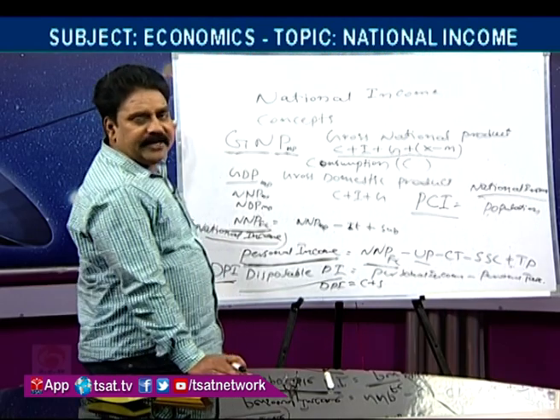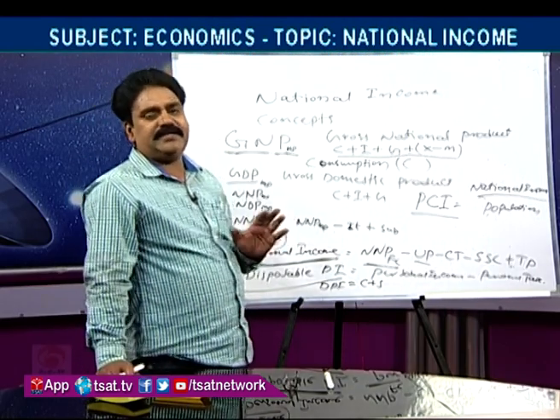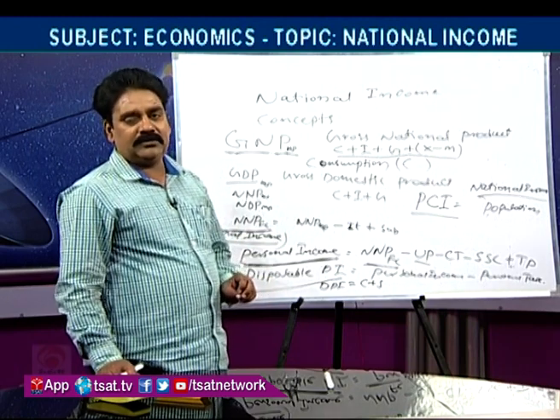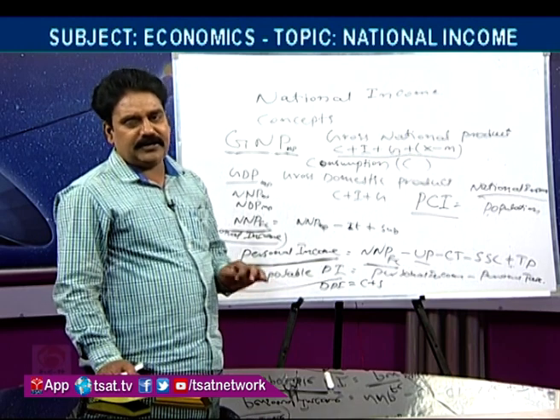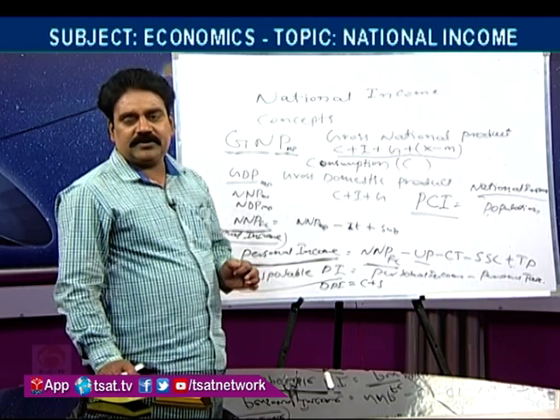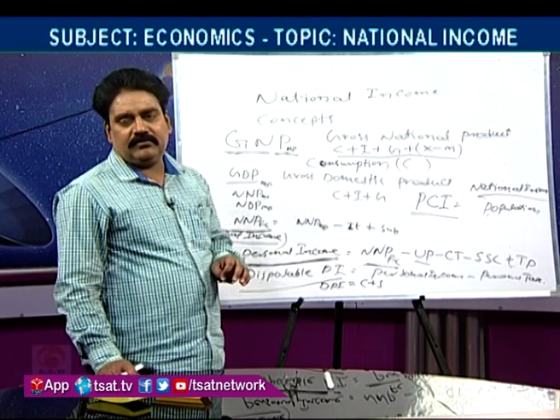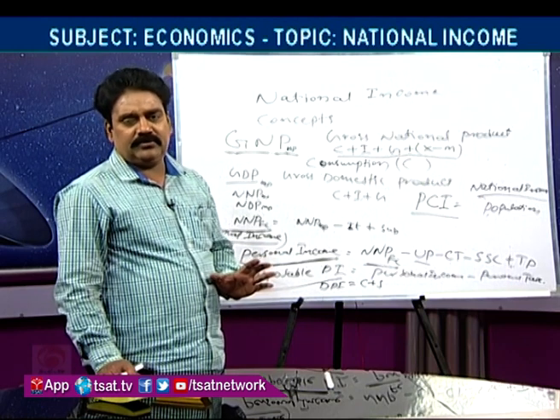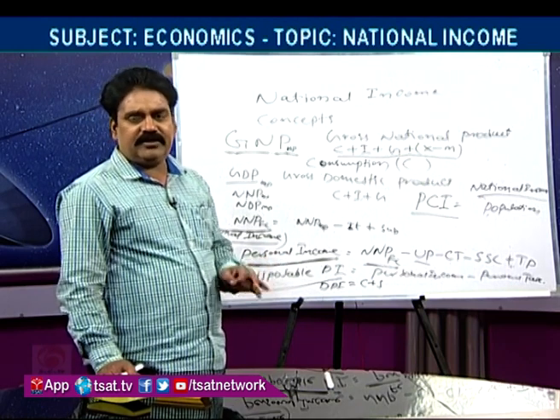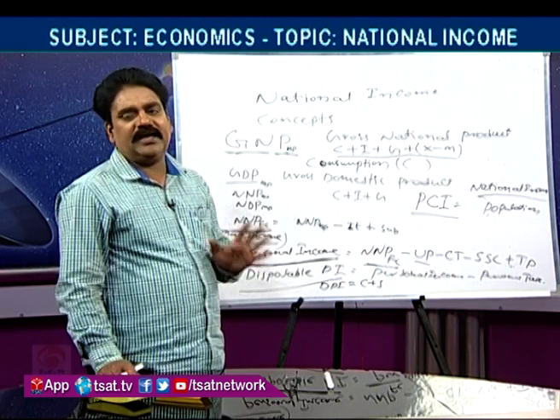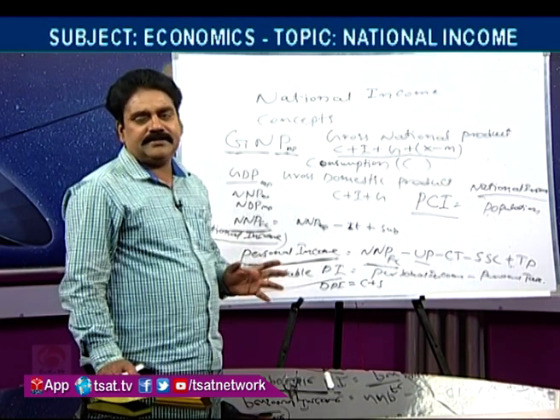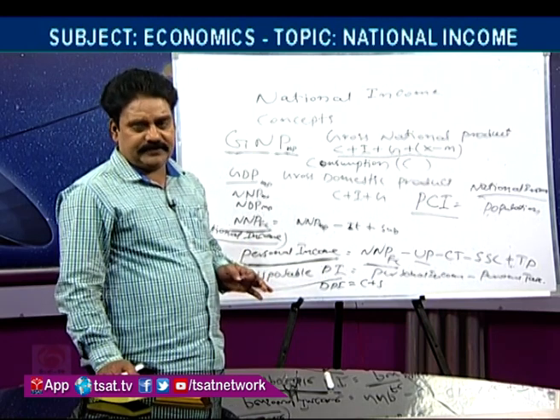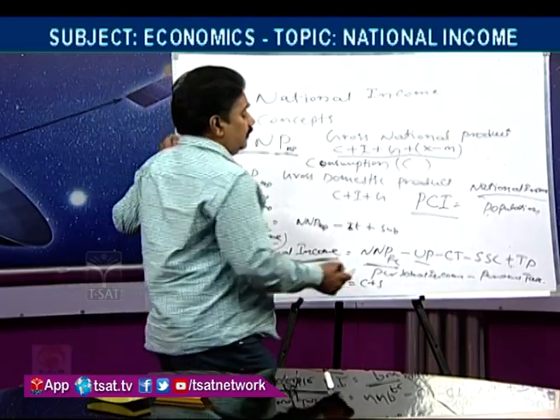Per capita income is the average income received by a person in a country, and it shows the standard of living of a person in the country. Maybe some persons may get more than that, and some persons may not get that. It is average income; that does not mean everybody is getting this much. This is only average income. To get per capita income, national income should be divided by the country's population. Okay. This is the per capita income.